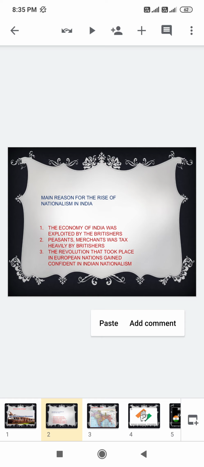With the ideology of bringing revolution to India, the leaders believed that they might get freedom from the British. They saw that the revolution was successful in some of the European nations, and because of that, it gave more confidence to Indian nationalism.